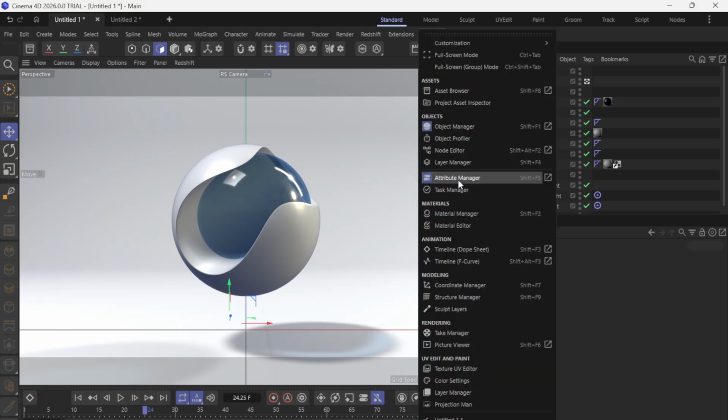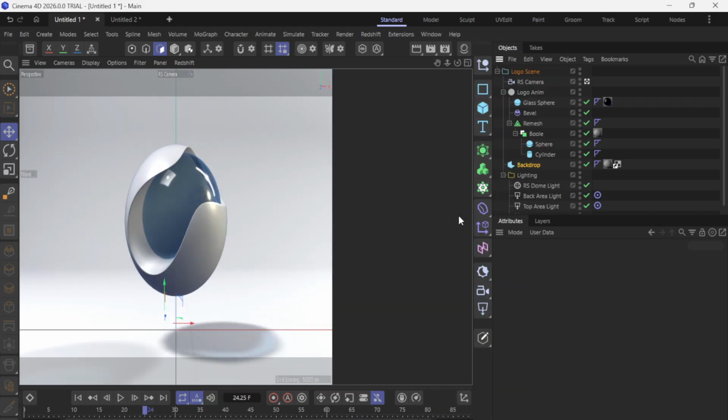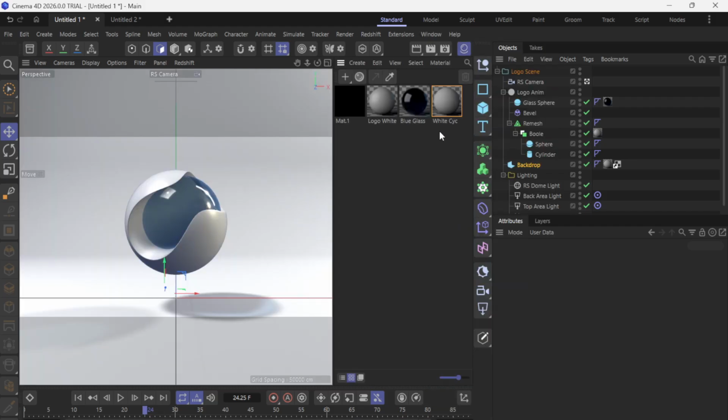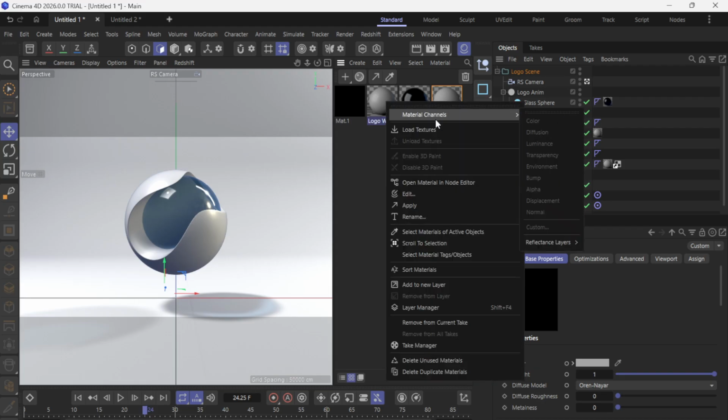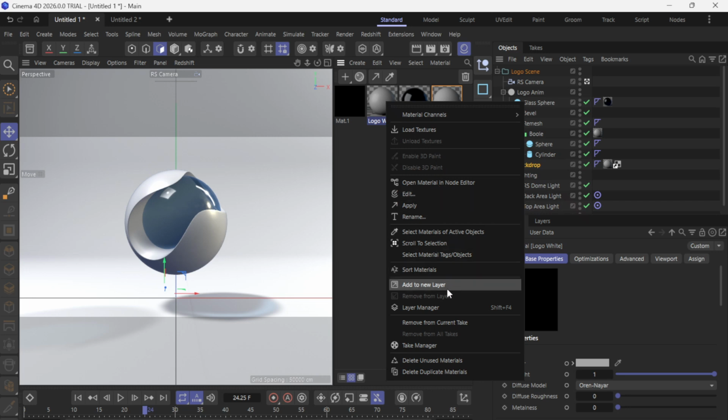However, if the model looks untextured or you see warnings about missing assets, that usually means the textures weren't found at their expected paths. Here's how to fix that quickly. In the Material Manager, right-click on one of the materials and choose Relink Assets. In the dialog that appears, navigate to the folder where your texture images are stored.